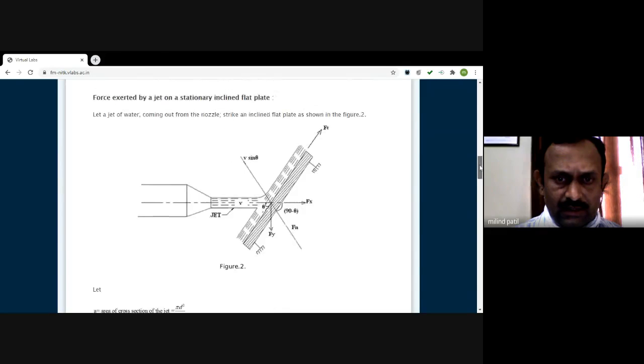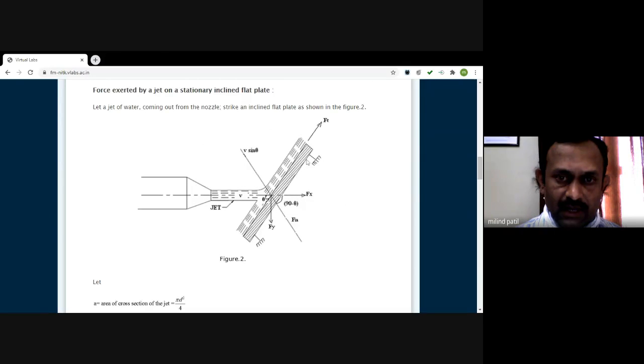Similarly, I can consider the plate which is now an inclined plate. Previously, this plate was a vertical plate and the jet was making an angle of 90 degrees. But now, let us consider the plate is inclined in such a way that the angle made between the jet and the plate is theta. So obviously, if I draw the normal component which is normal to this plate direction, this will represent the normal component. And this normal component I can resolve in two different directions, that is x direction and y direction.